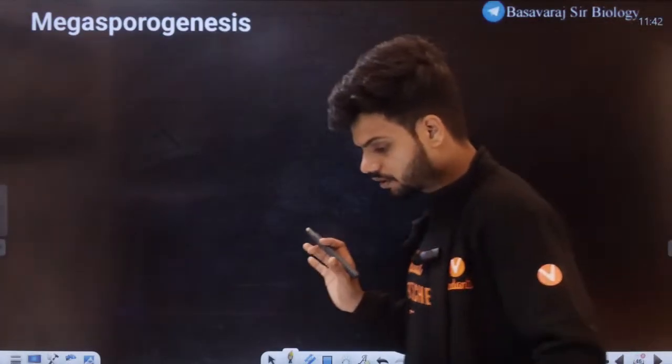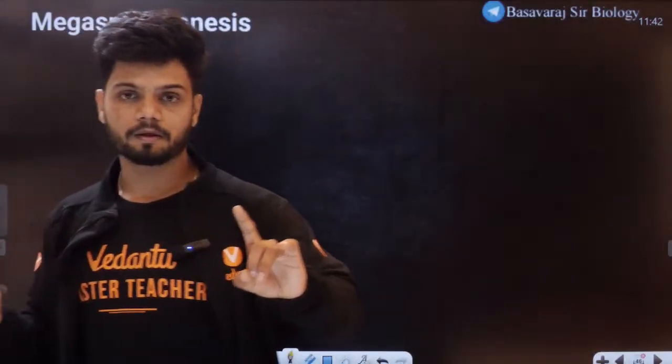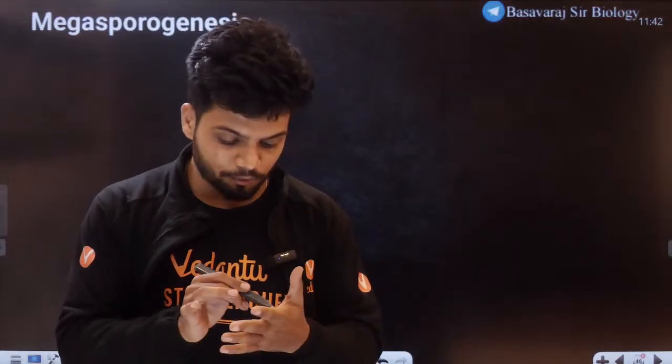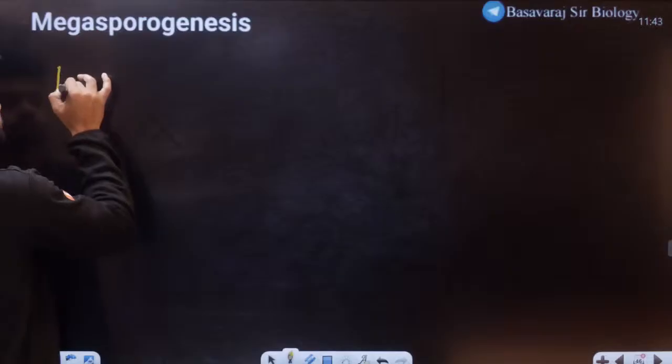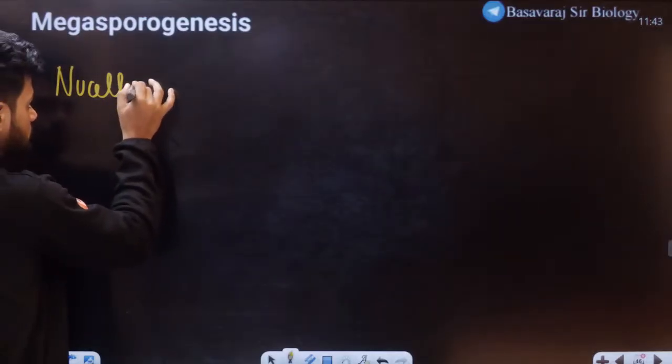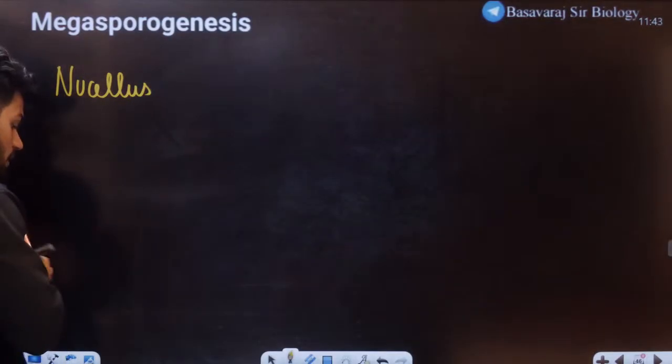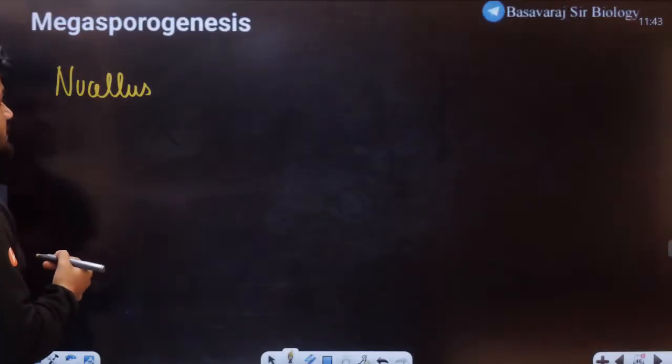Now, let me ask you a simple question. Where does microsporogenesis start from? All of you are aware that microsporogenesis starts from the nucellus. No, not nucellus, from the sporogenous tissue. From the sporogenous cells, it starts. But megasporogenesis starts from the nucellus.